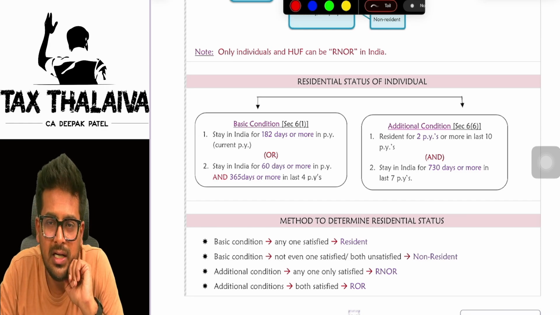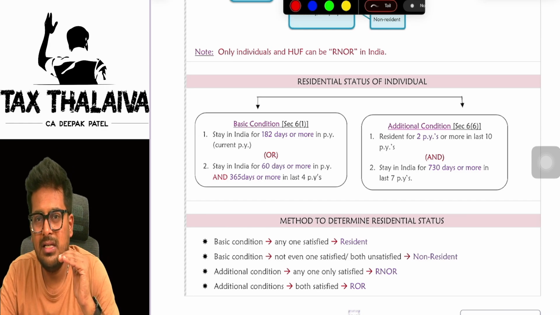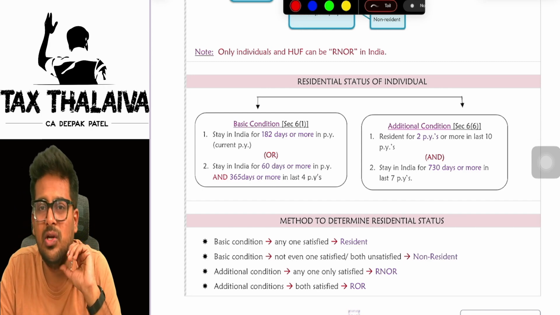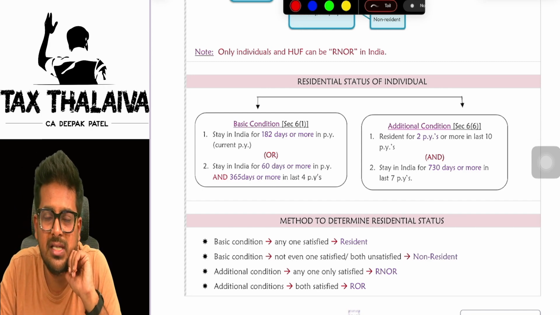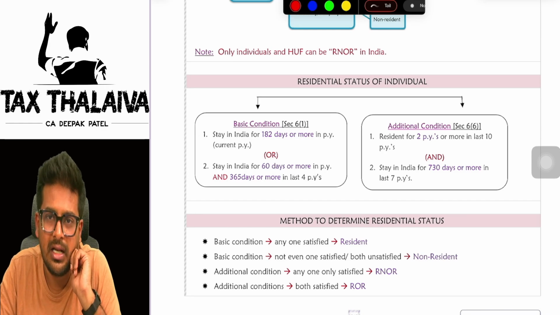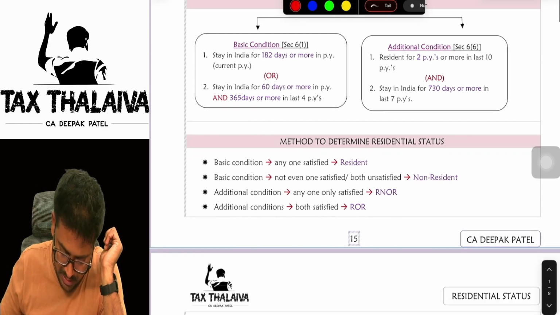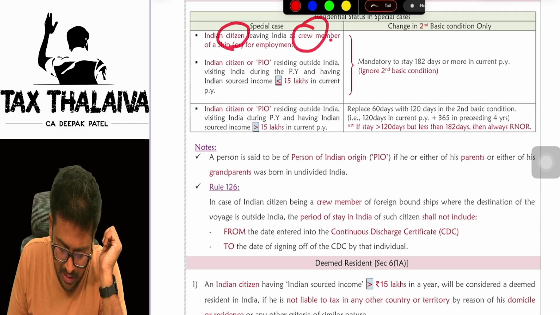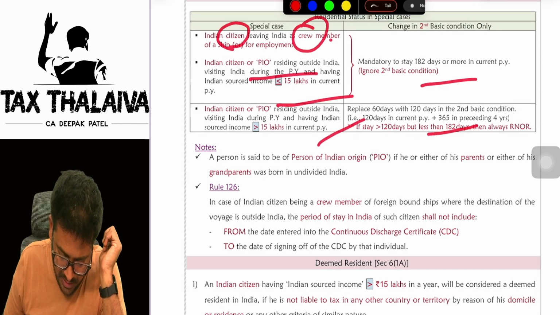So one special attachment to this second special case: if that person is staying for more than 120 days in India but has stayed less than 182 days in India during the previous year, he will be straight away called a resident, not ordinary resident. I hope that is clear. So that's what is given here. Indian citizen leaving India, crew member, everything is given here.